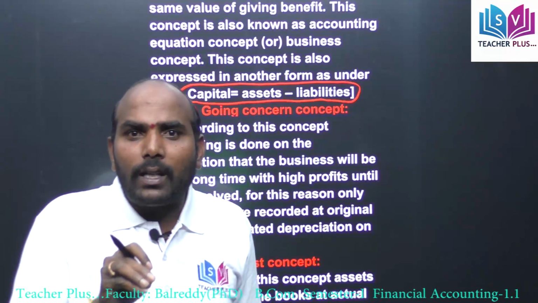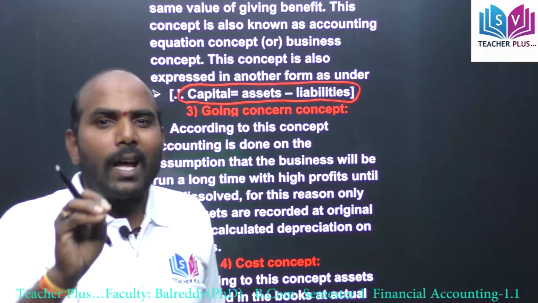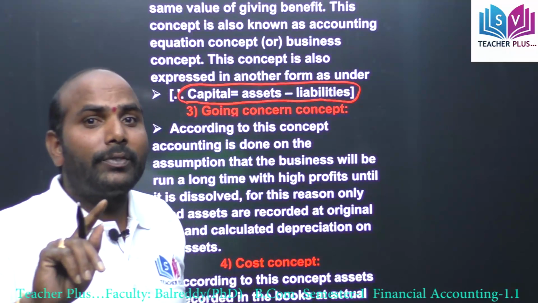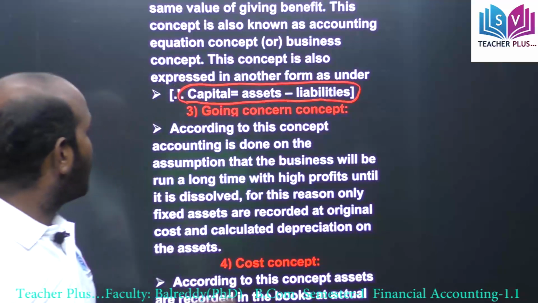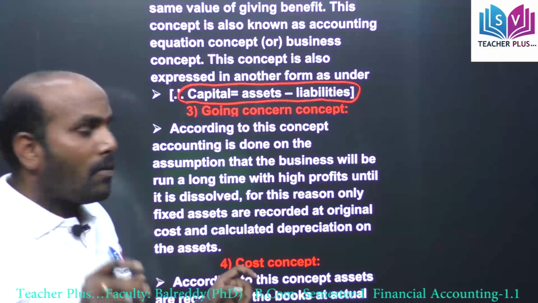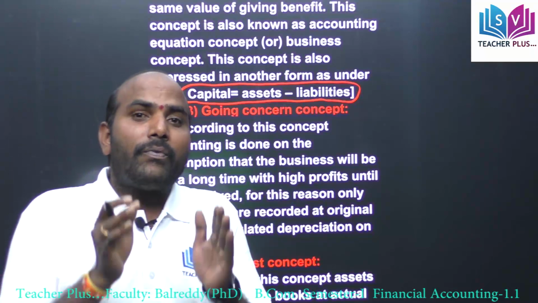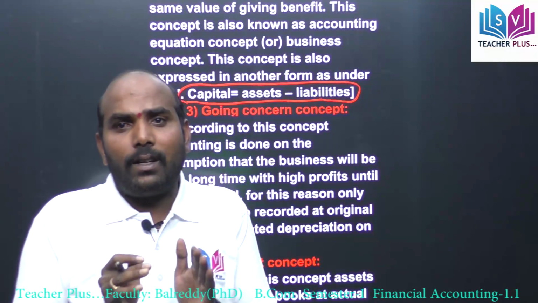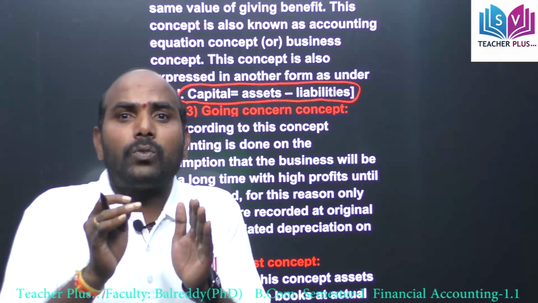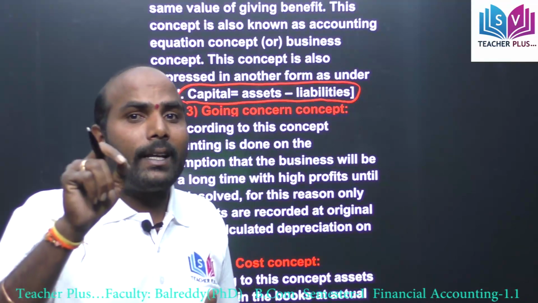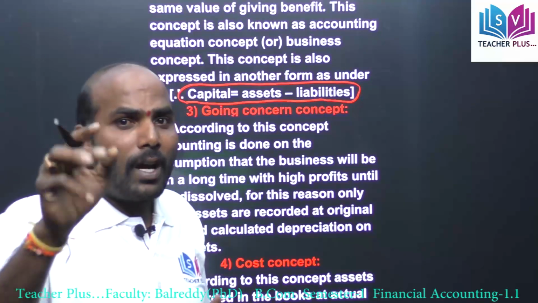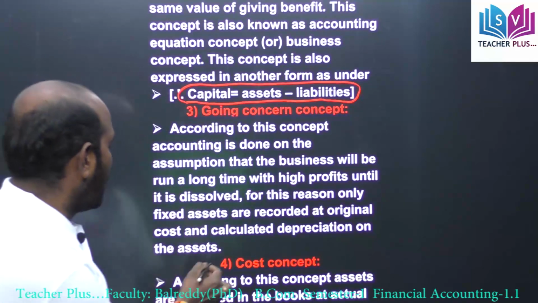When we start the business, we assume that the business will run a long time until it is dissolved. For this reason only, fixed assets are recorded at the actual cost of the asset, and we have to calculate the depreciation on these fixed assets.